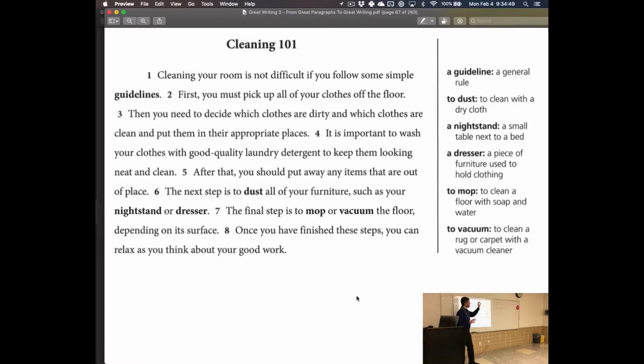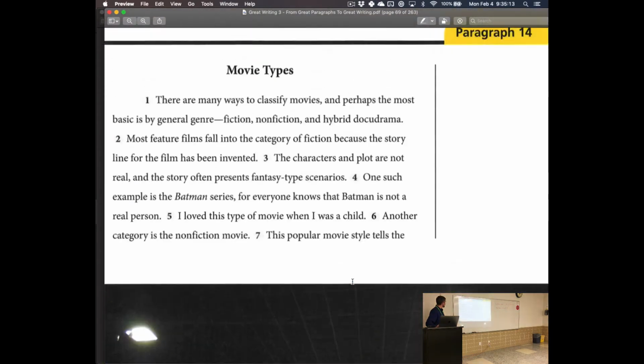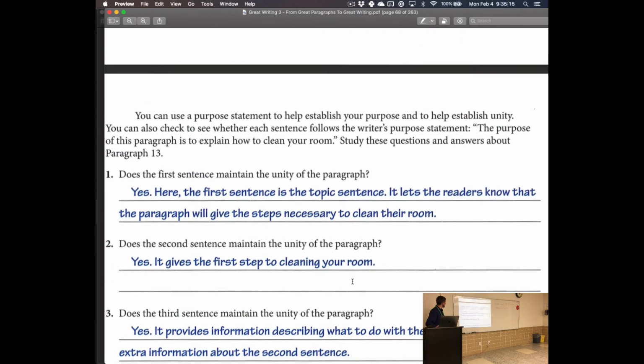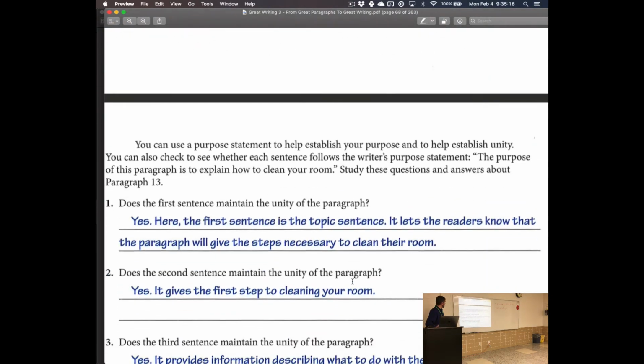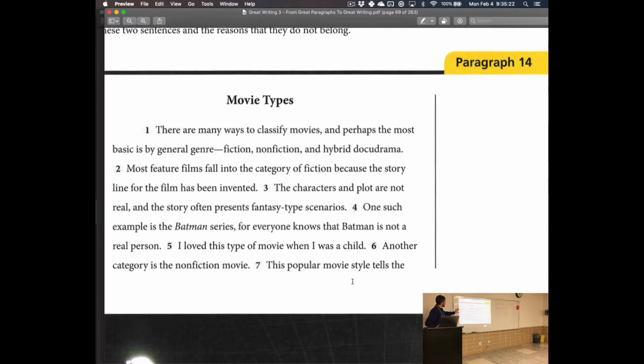Making sure, okay, I'm talking about steps. I'm talking about friendship. I'm talking about houses. I'm talking about clothes. I'm talking about scripture. I'm talking about whatever. Don't wander off to talk about other things. Don't make commentary. Stay focused on one piece. That's the whole idea of unity right there. There's a couple other paragraphs that are that same thing. All these questions right here are what we just talked about, so we're going to skip that. Like I said, this is pretty easy.